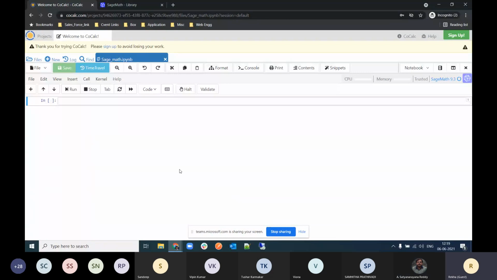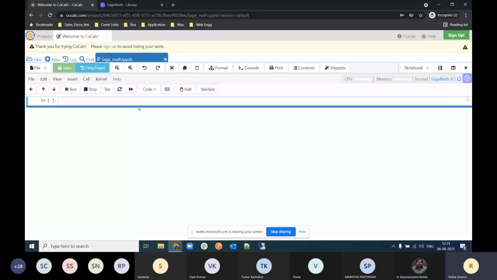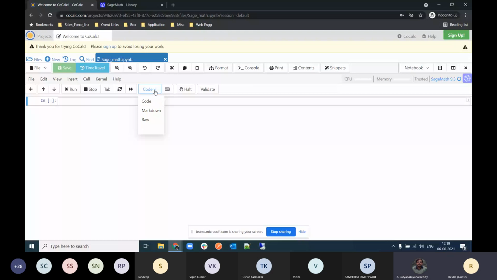Okay. Suppose you want to create some project or file, so obviously you want to give some heading to your project, right? There is an option there. If you click here on code, then you will get three options below: code, markdown, and raw. If you want to write some code and run it, then you have to select the code button. And if you want to give some heading, then just click on the markdown button, click on this cell and just type hash and then space. Space is important, please don't skip it.